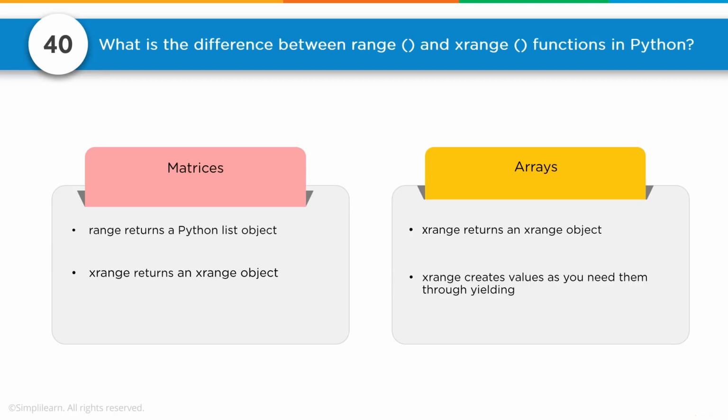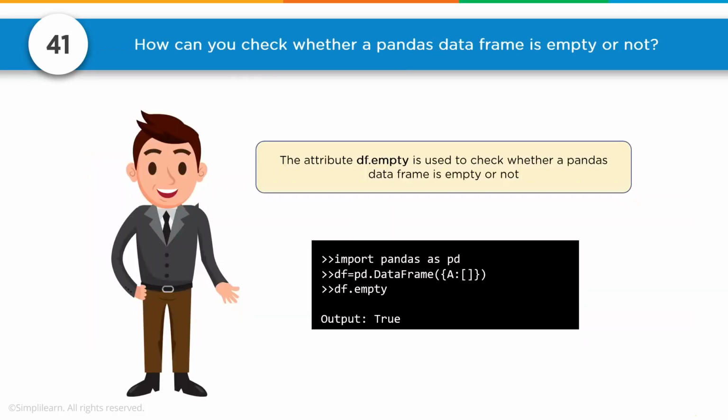So it actually processes it lazily, like if you have for x in xrange, it is processing them as you need them, 0 to 9. It doesn't create an array 0 to 9, it just hands you 0, then 1, 2, 3, 4, one at a time. Number 41. How can you check whether a pandas data frame is empty or not?